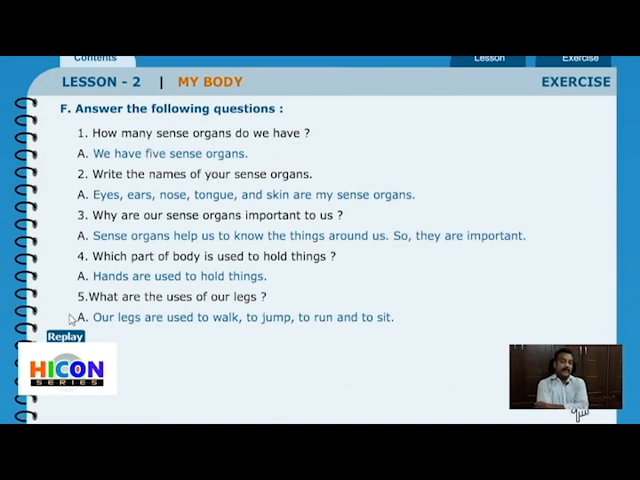Third question, why are our sense organs important to us? Sense organs help us to know the things around us, so they are very important. Fourth question, which part of body is used to hold things? Among the different body parts that we have, which part do we use to hold things? Answer, hands are used to hold things. So the body part with which we hold things is our hand.